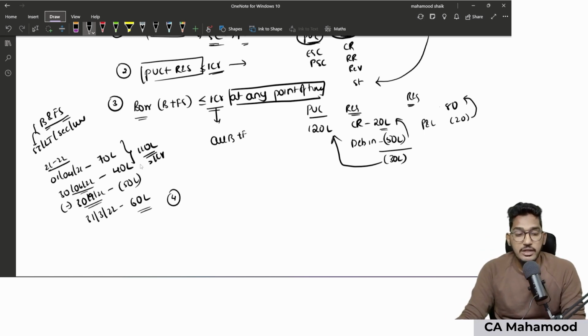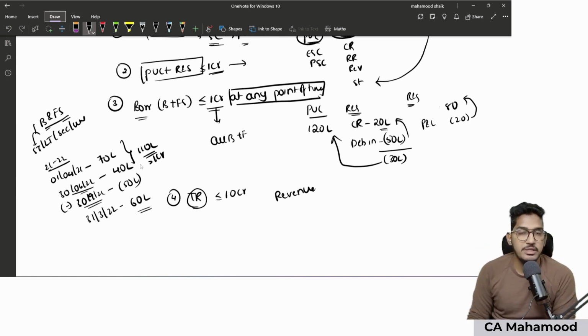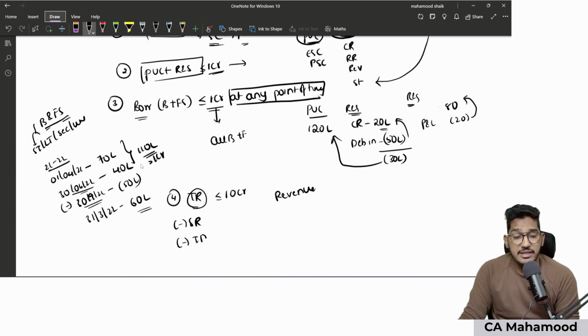Now, fourth point, the total revenue of the company shall not exceed 10 crores, should be less than or equal to 10 crore rupees. Now, while calculating this, the special point which you need to keep in mind is revenue from discontinuing operations also should be added. If in the question they are saying revenue from discontinuing operations, that shall be added to the revenue. And from this total revenue, only three things are permitted to be deducted. One is sales returns. If there is any trade discount, trade discount also can be reduced, and along with that, even GST or other tax components also can be reduced.